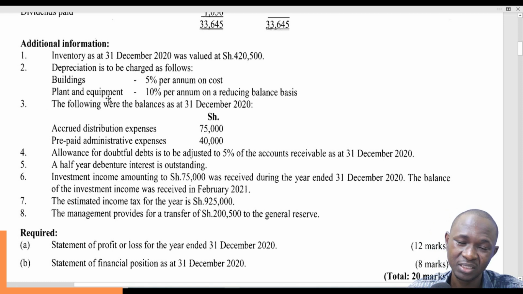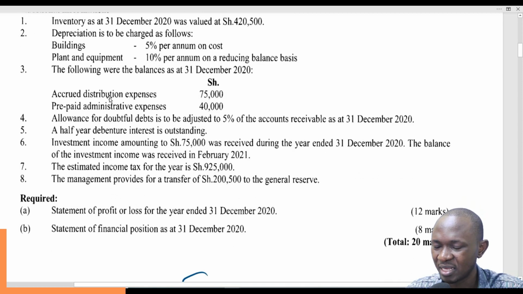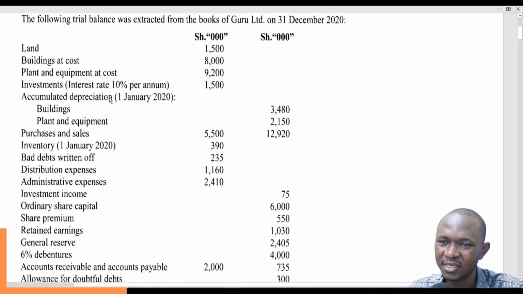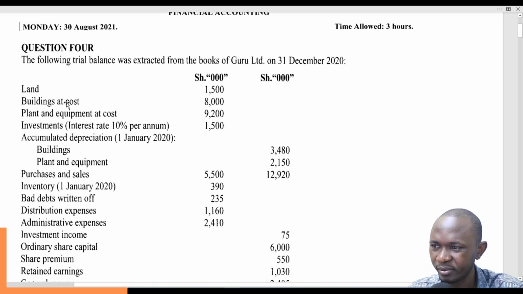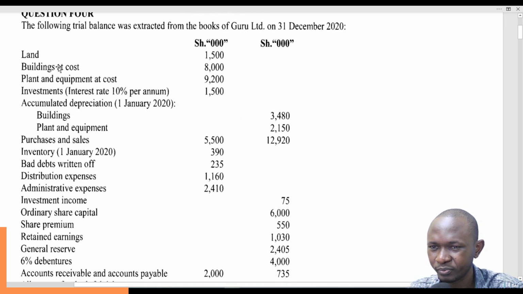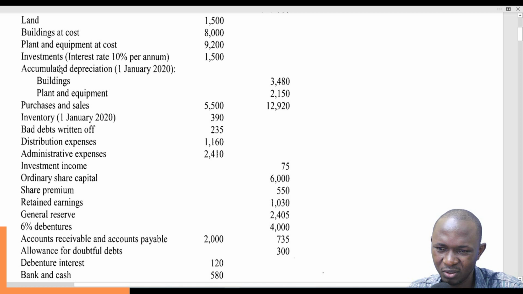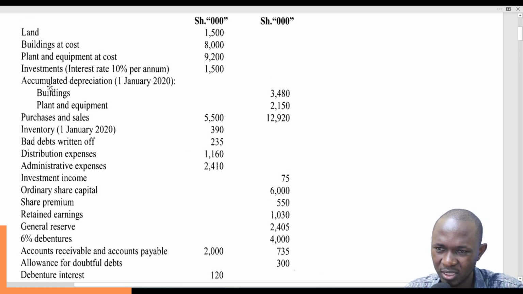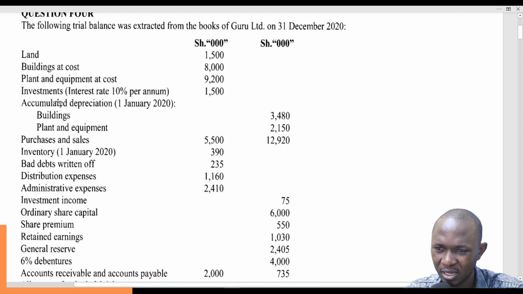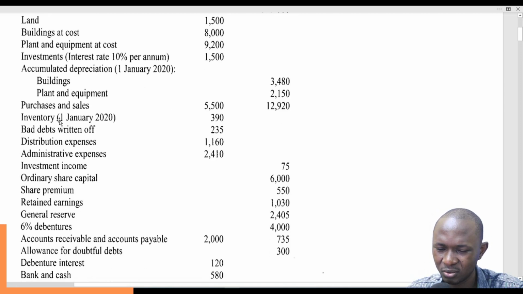So we know there's depreciation, we know there is an accrual, we know there is a prepayment, we know there are incomes, we know there are debentures. That is good for us. So let's run here and start. For the trading account, we know there's nothing other than the closing stock, so we are good to go. Trading account is basically sales less cost of sales.